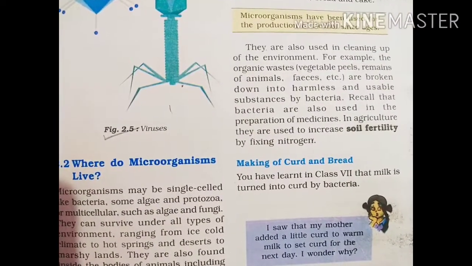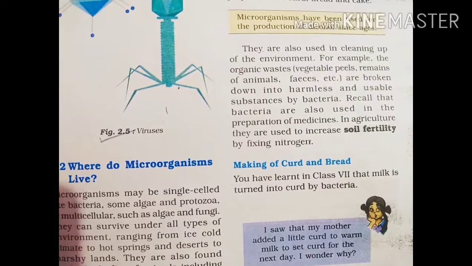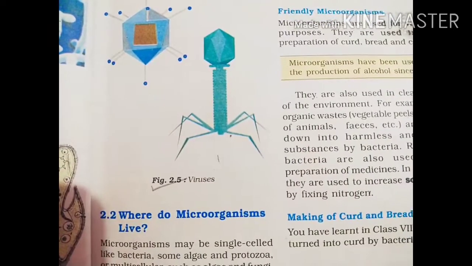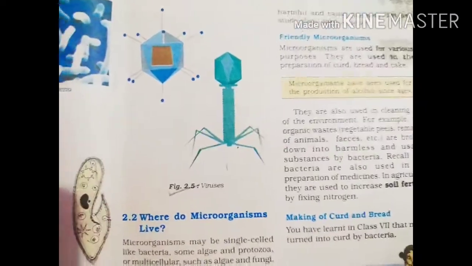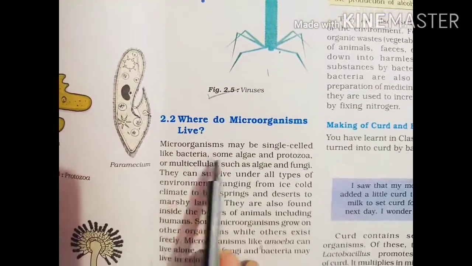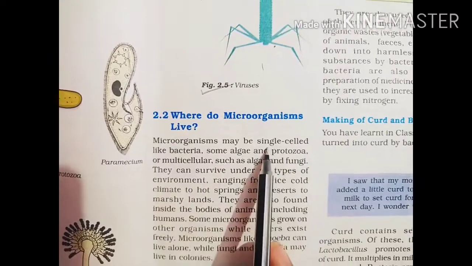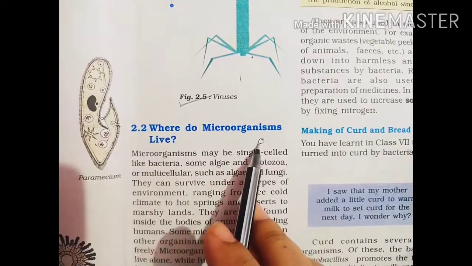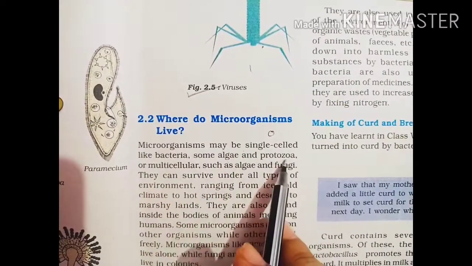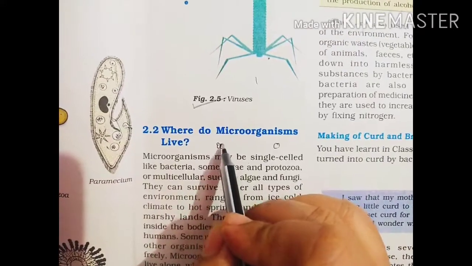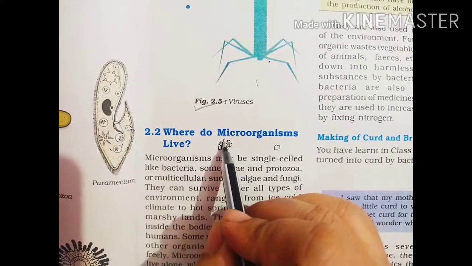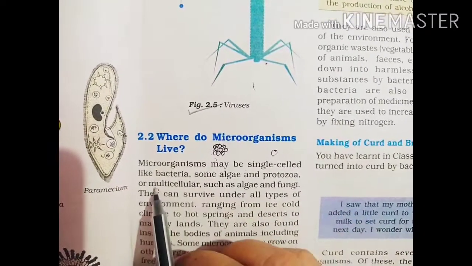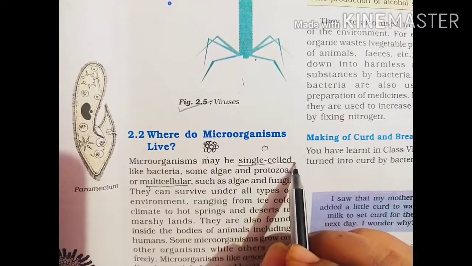Nowadays the whole world is suffering from a severe viral disease, and that is coronavirus, right? Where do microorganisms live? Microorganisms may be single celled, meaning they are made by only a single cell, like bacteria, algae and protozoa, or sometimes they are multicellular. When they are made by so many cells, they are multicellular.